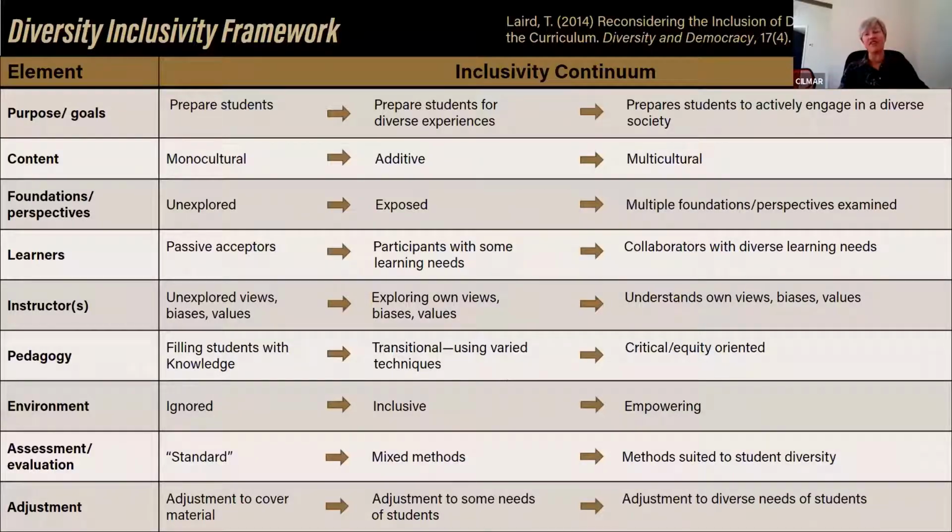And then last but not least, at the beginning, we talked about the fact that assessment can get at the who, the what or content, and then the how learning takes place. And I just want to point out the Diversity and Inclusivity framework, which was published in the Diversity and Democracy publication of the Association of American Colleges and Universities, several years ago. And this gives a continuum, so something to strive for that gets at all those dimensions.